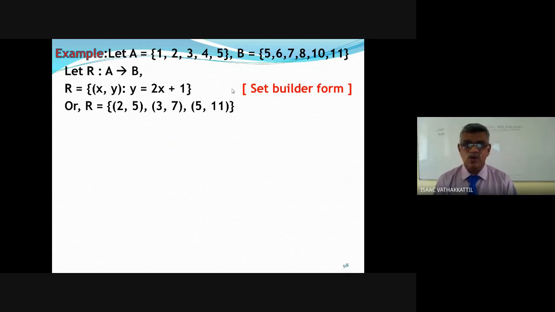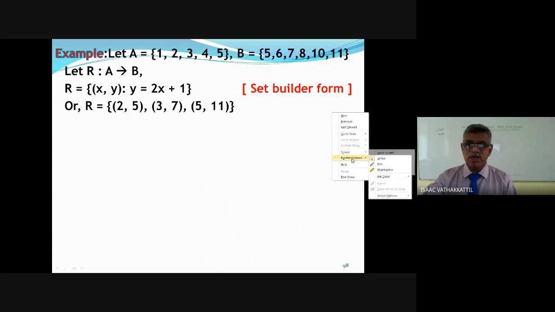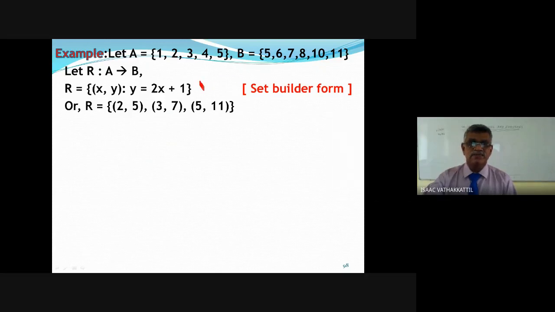If x is 4, 2 4s are 8 plus 1, 9. It's not there, no problem. When x is 5, 5 2s are 10 plus 1, 11. So this R equal to set of xy, y is equal to 2x plus 1 is written as a relation from A to B in a set builder form. The same I have written in the roster form or listing method.